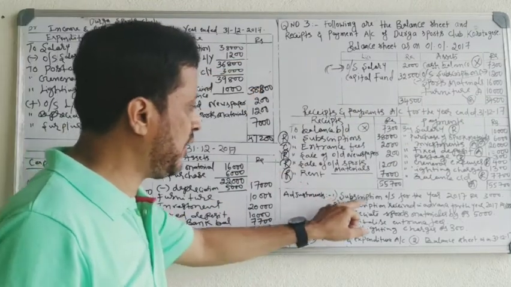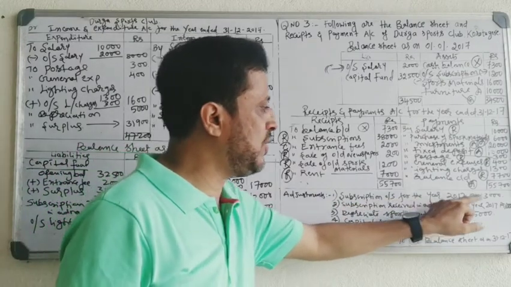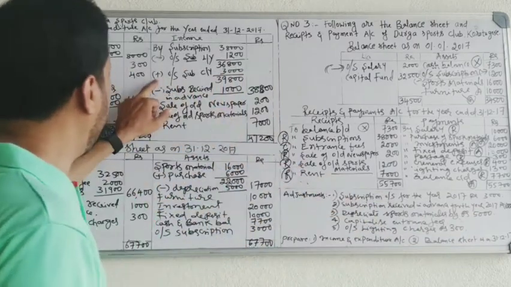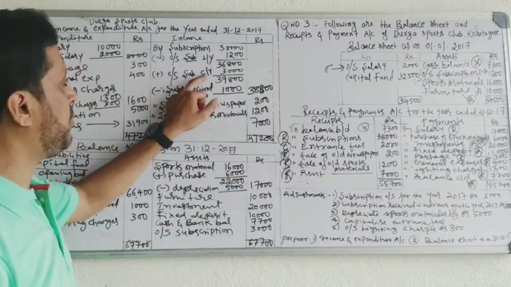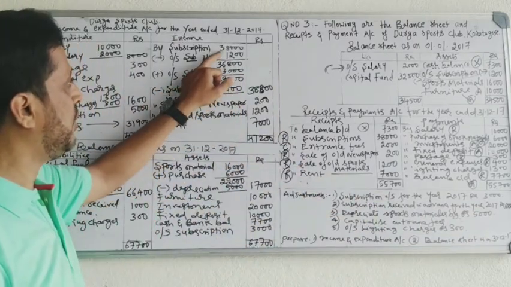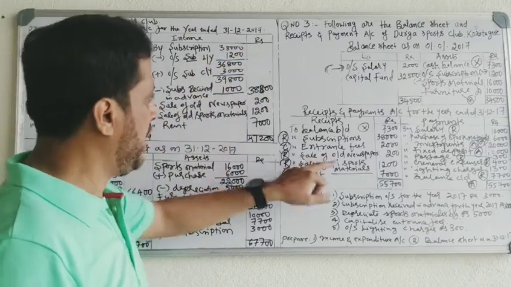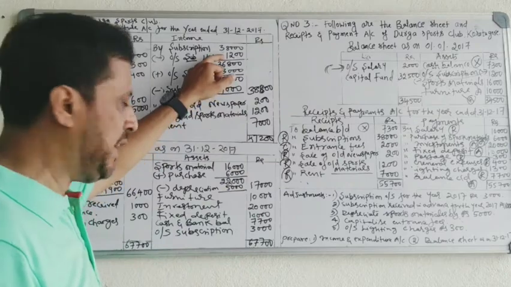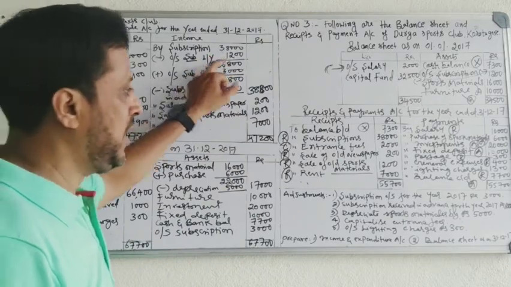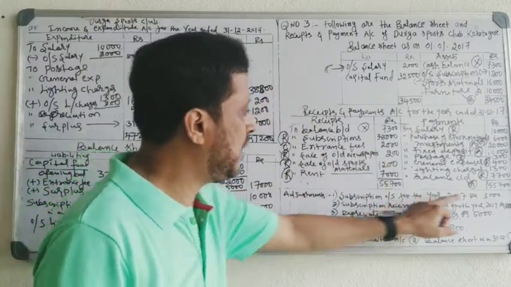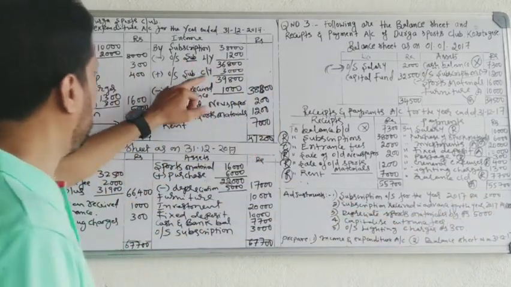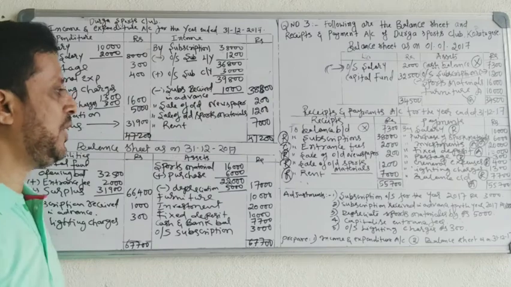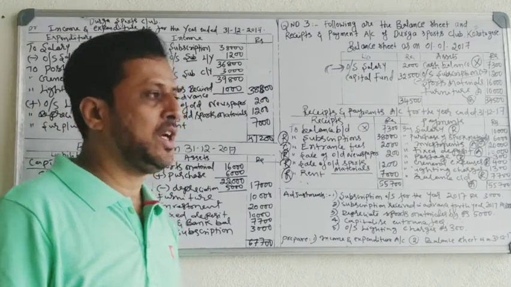First adjustment, subscription outstanding for the year 2017. Current year outstanding, you have to add. Add outstanding subscription for the current year, 3,000. So 38,000 is the subscription. Last year outstanding 1,200, minus, gives 36,800. Current year outstanding 3,000, you have to add, so add 3,000, 39,800.